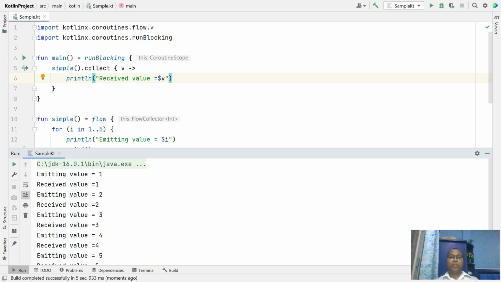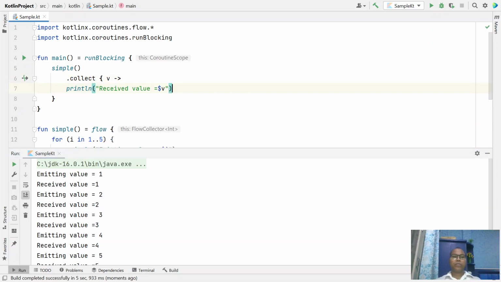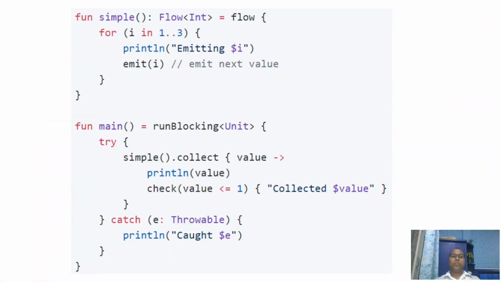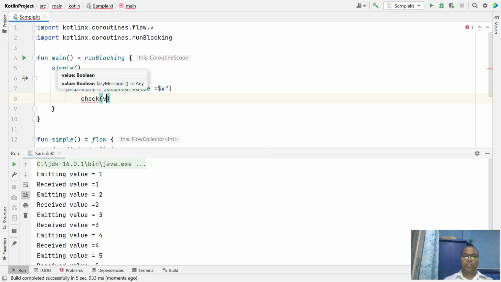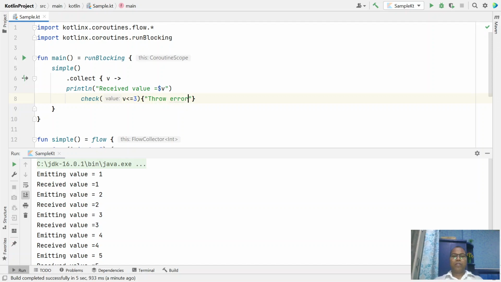Now what happens during receiving? Let's add some checks, like a check function. Let's say if the received value is less than or equal to 3, then I want to throw some exception, say throw error on value.